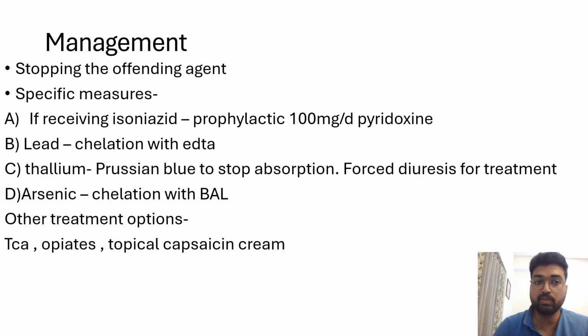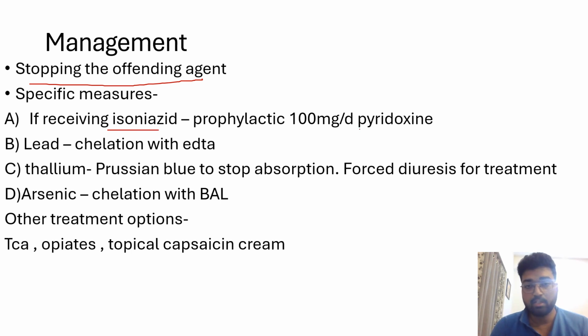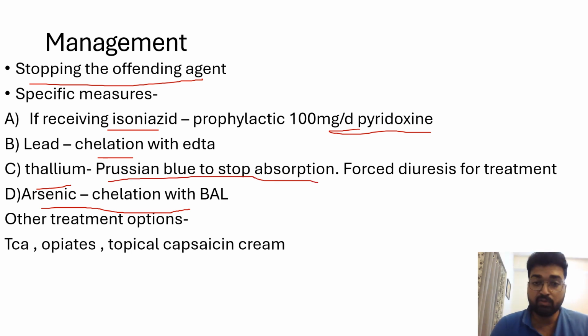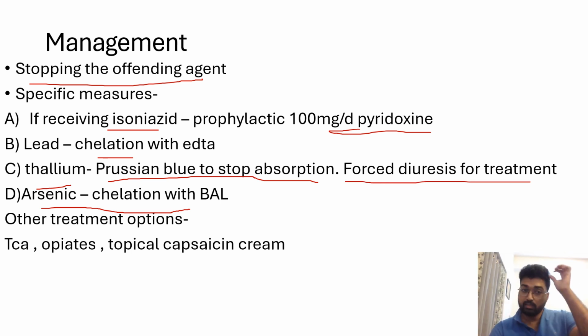So how do you treat this patient? First of all, you identify and stop the agent, and specifically for isoniazid we give 100 mg per day pyridoxine. For lead there is chelation available. Chelation is also available for arsenic with BAL. For thallium, Prussian blue can be given to stop absorption from the gastric mucosa. But once absorption has happened, we use forced diuresis for treatment. Treatment options are TCA, tricyclic antidepressant, opiates for pain, and one more is topical capsaicin cream. Okay, that is all.